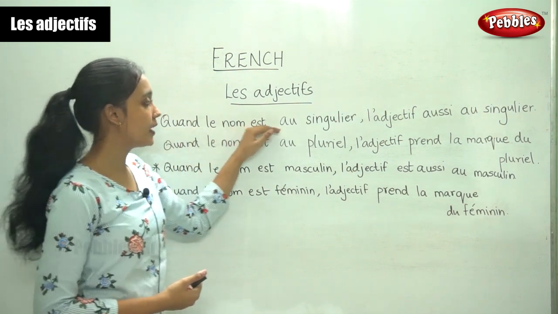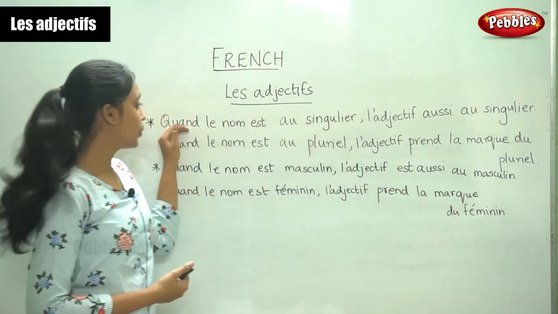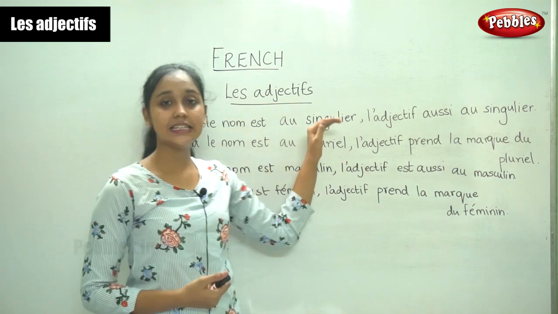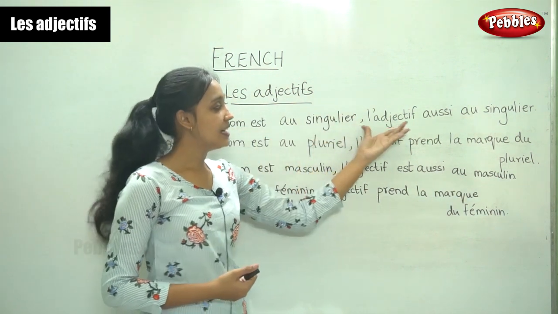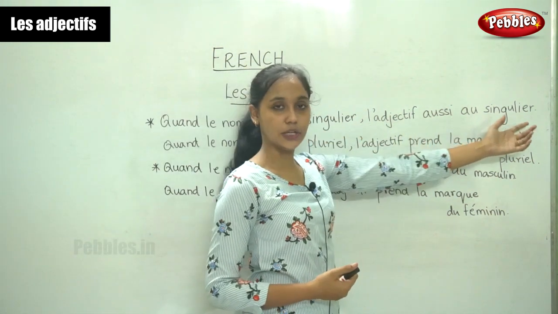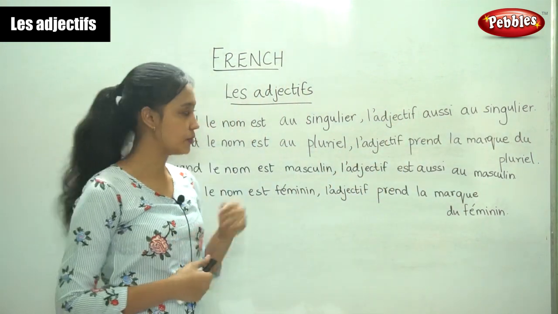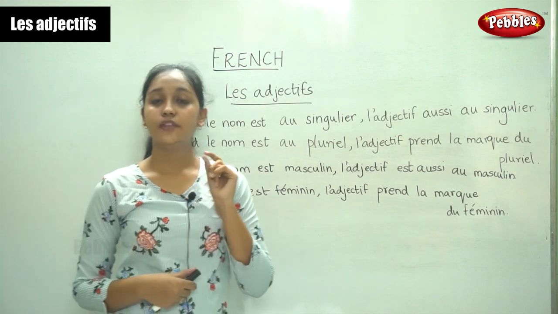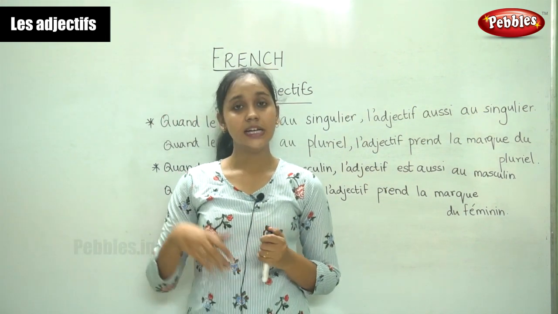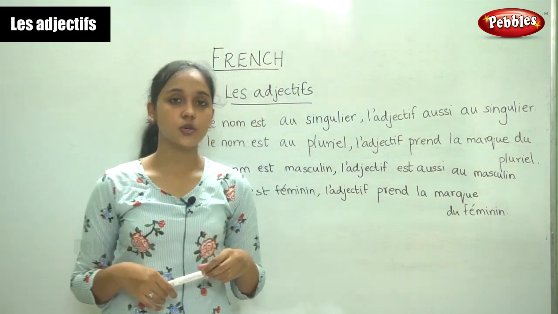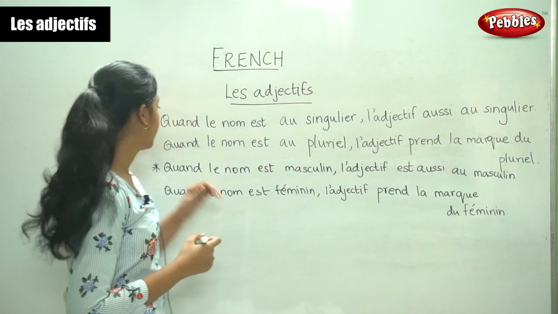Quand le nom est au singulier, so when the noun is in the singular form, l'adjectif aussi au singulier, the adjective is also in the singular form. So once again, if the noun is in the singular form, the adjective is also in the singular form.